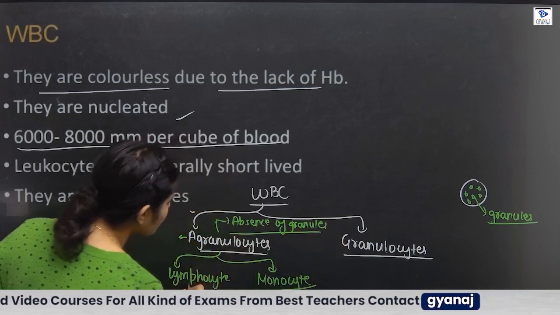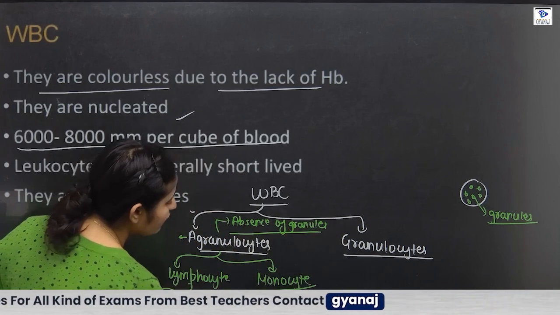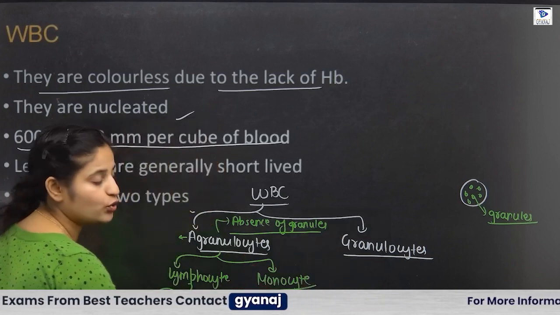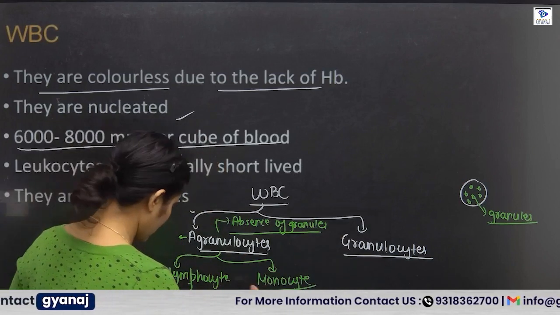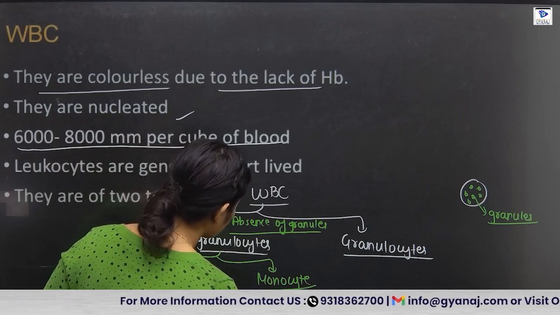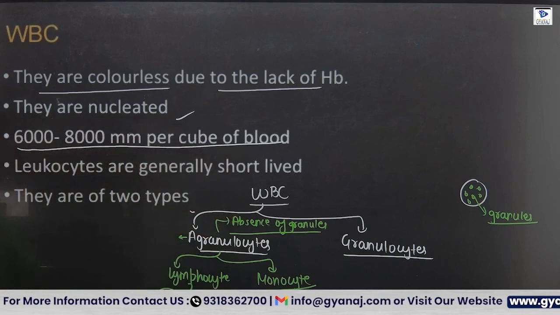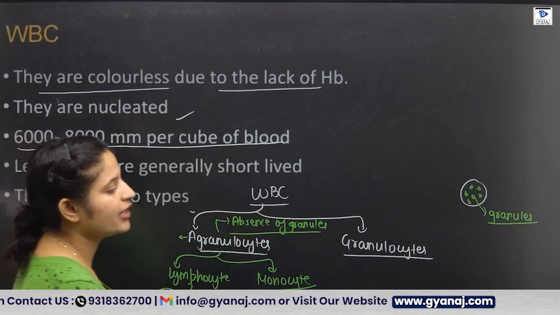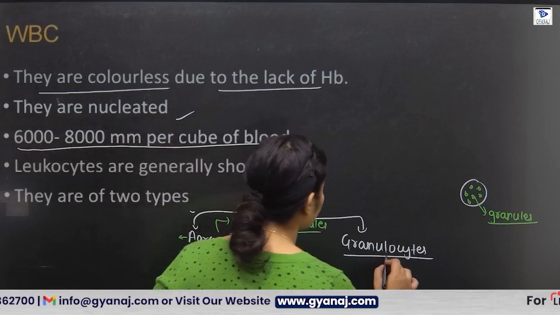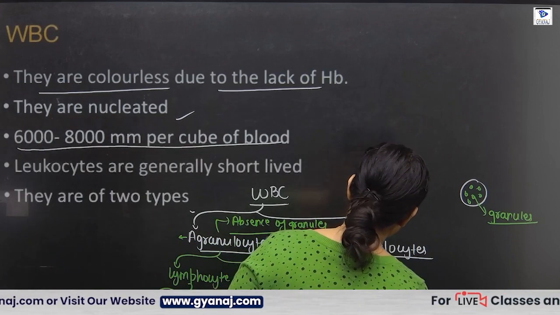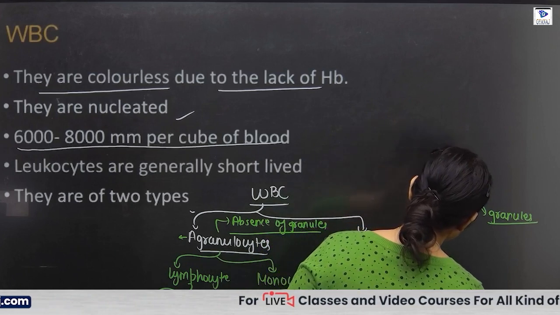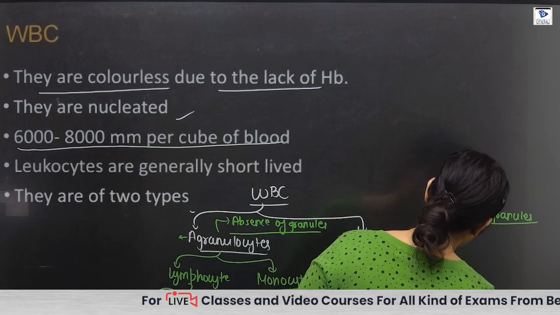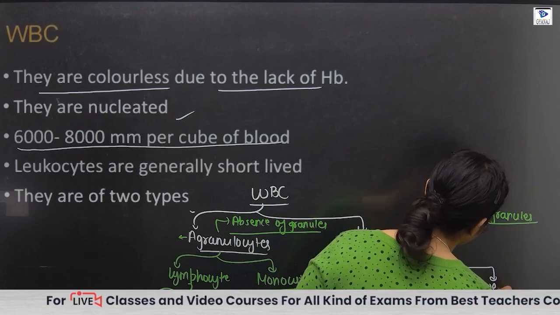Lymphocytes are further differentiated into two, the B cells, also known as B lymphocytes, and the T cells, also known as T lymphocytes. Next we have granulocytes. Examples of granulocytes are the eosinophil, basophil, and the neutrophil.